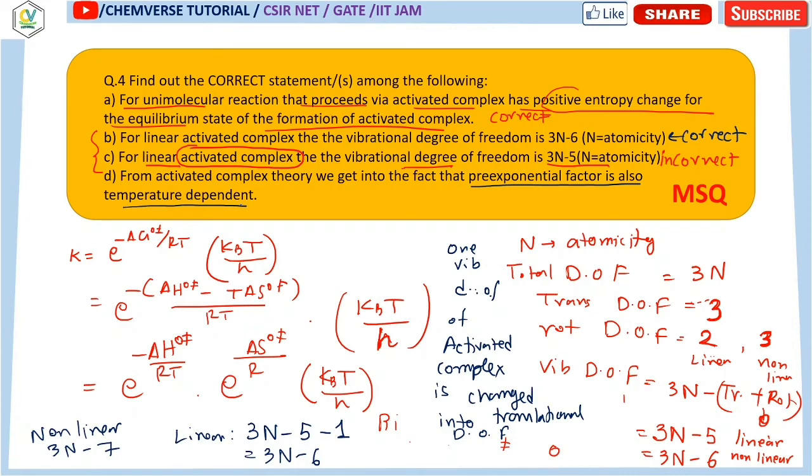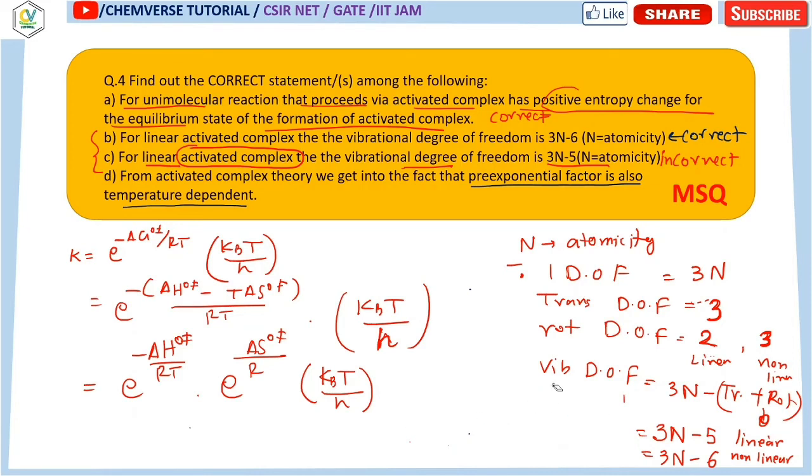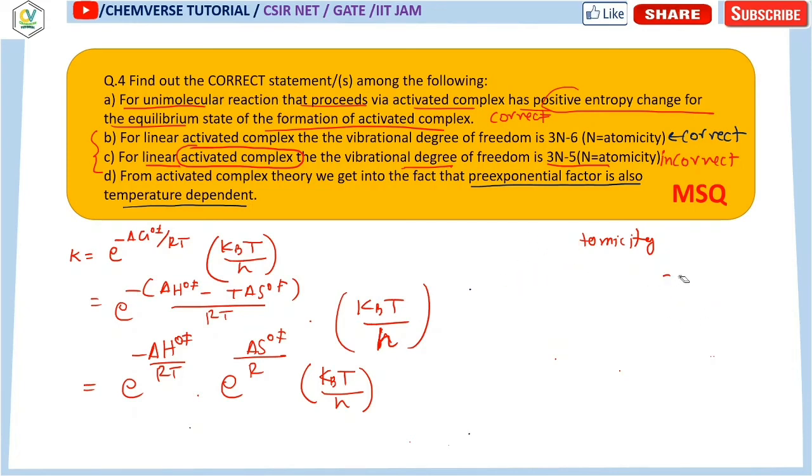Now in order to do that, we have to erase the rest of the part. Okay, now we have to focus on this expression. This is the expression for the rate constant.